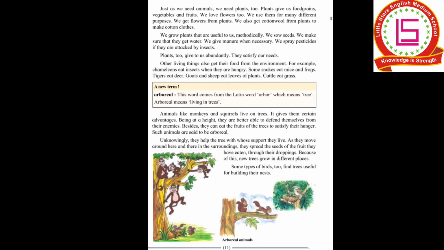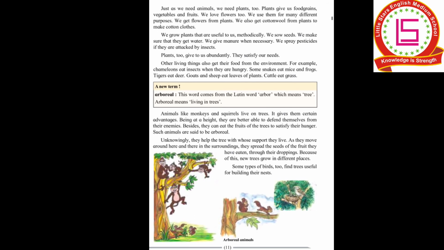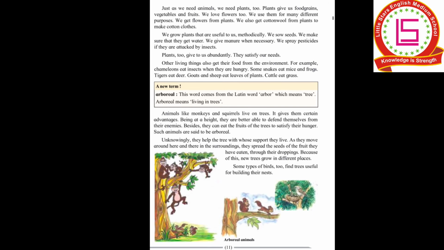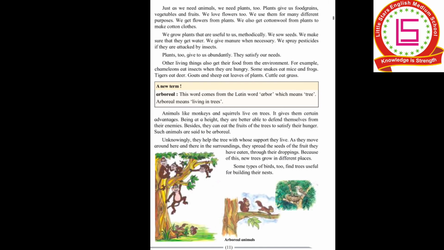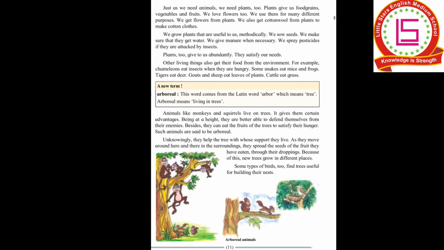We sow seeds. We make sure that they get water. We give manure when necessary. We spray pesticides if they are attacked by insects. Plants too give to us abundantly. Plants also give us in return in a very large quantity. They also satisfy our needs. Other living things also get their food from the environment. For example, chameleons eat insects when they are hungry. Some snakes eat mice and frogs. Tigers eat deer. Goats and sheep eat leaves of plants, and cattle eat grass.